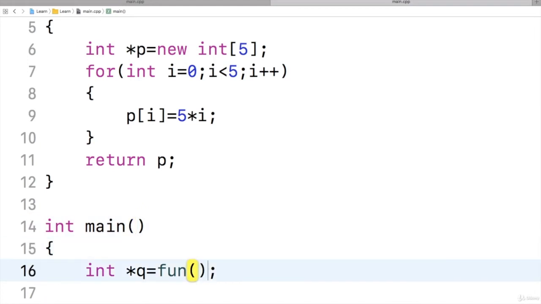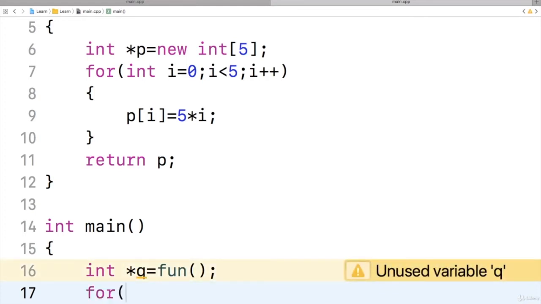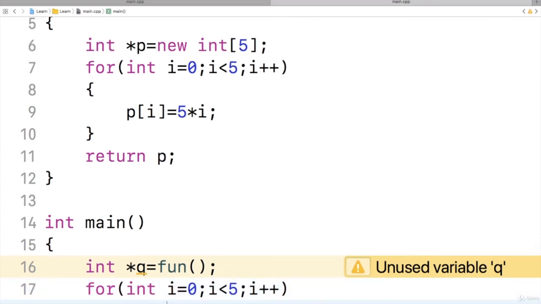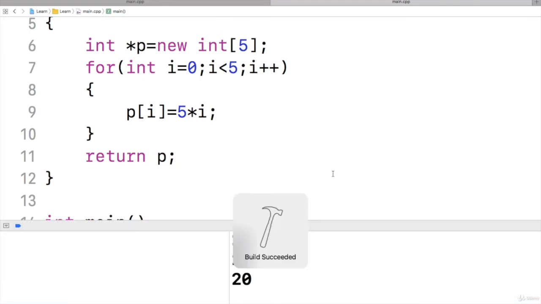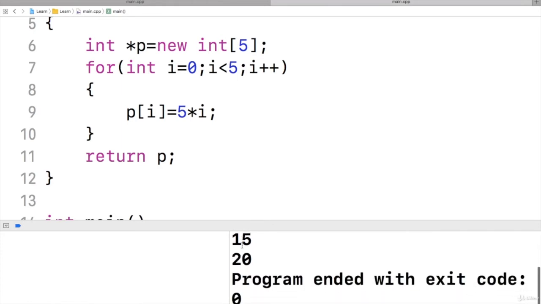So the address of that pointer will be stored here in q, and here I will display all these elements once, and let us see. For integer i assign 0, i is less than 5, i plus plus, then I will say cout q of i, then also endl. Let us run this and see. Yeah, it is displaying the values. First value 0, then 5, then 10, then 15 and 20, because there are 5 values.